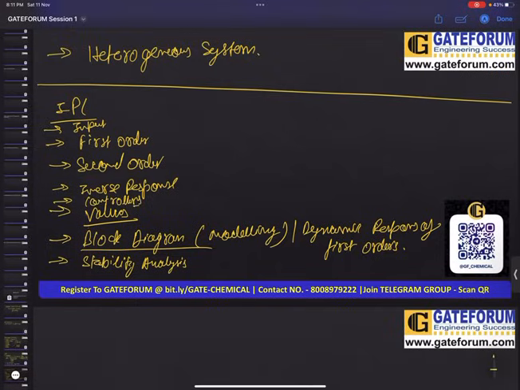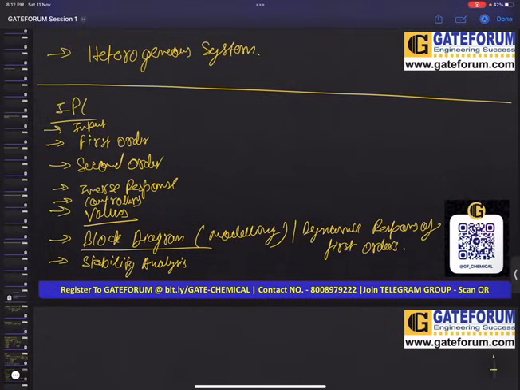So dynamic response of first order system means suppose you have a first order system and we will apply a particular controller like either P controller, I controller, D controller, PI controller, PID controller to our first order system, and we will see what are the changes in the time constant, the gain, the offset, what are the changes that are occurring in these things.